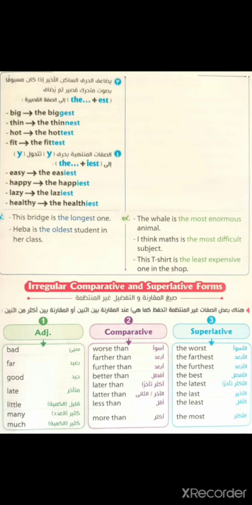Little, it will be less than. In the superlative form, the least. Many or much. In comparative form, it will be more than. In superlative form, the most.